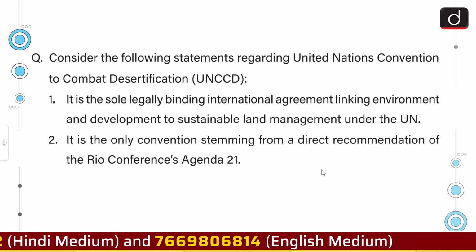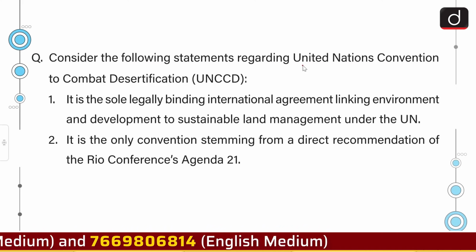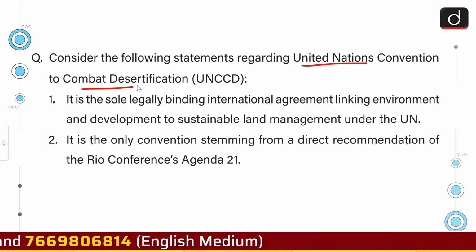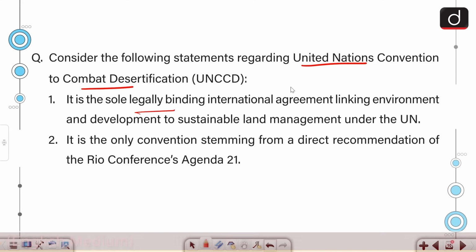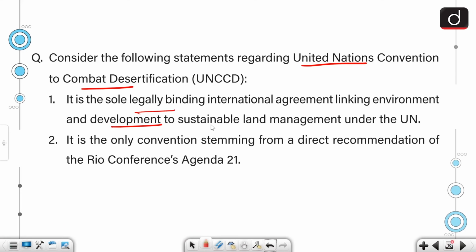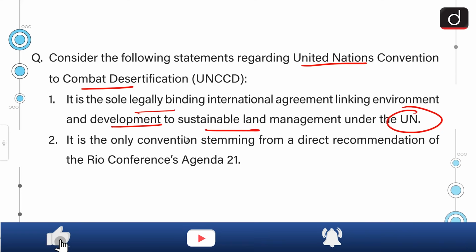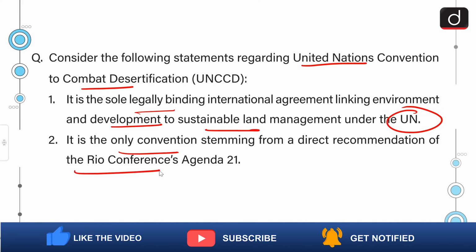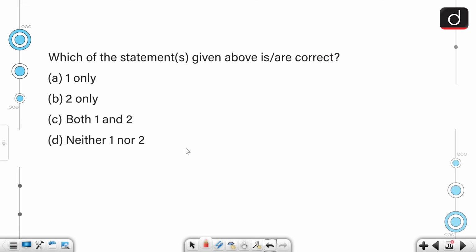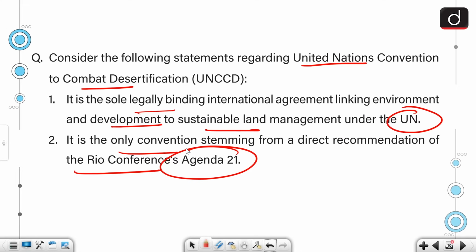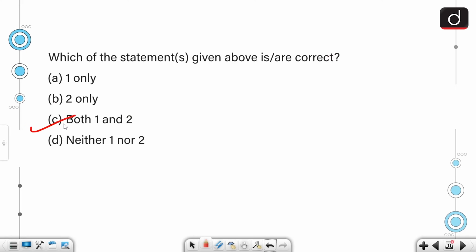Moving on, consider the following statements regarding United Nations Convention to combat desertification. It is the sole legally binding international agreement linking environment and development to sustainable land management under the UN, and it is the only convention stemming from a direct recommendation of the Rio Conference's Agenda 21. We have to select the correct statement. Now, both these statements being correct, the correct answer to this question is option C.